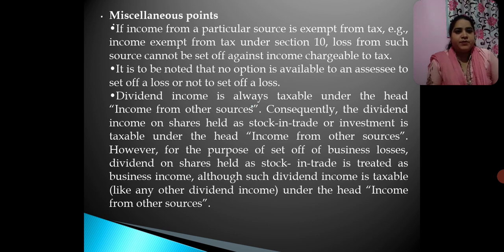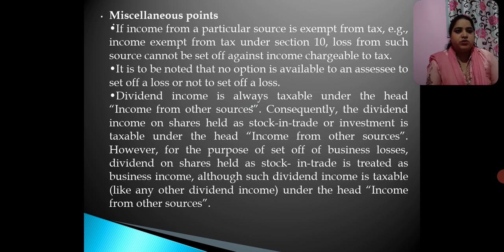If income from a particular source is exempt from tax, for example income exempt from tax under section 10, loss from such source cannot be set off against income chargeable to tax. What you are supposed to keep in mind here is that if there is any income from a particular source which is exempt under section 10, the incomes which are exempt under section 10 have been clearly discussed in the previous sessions.